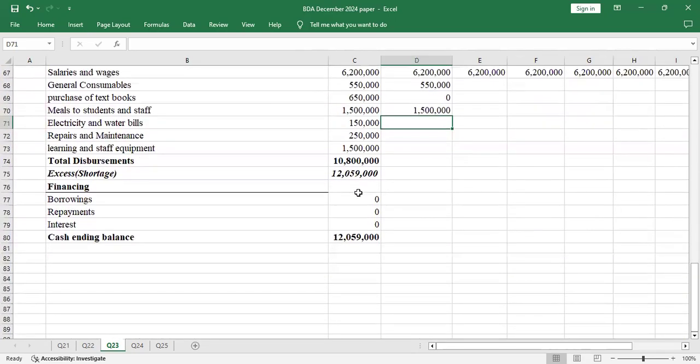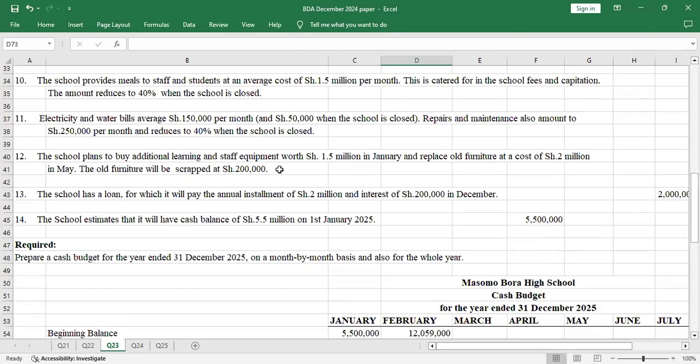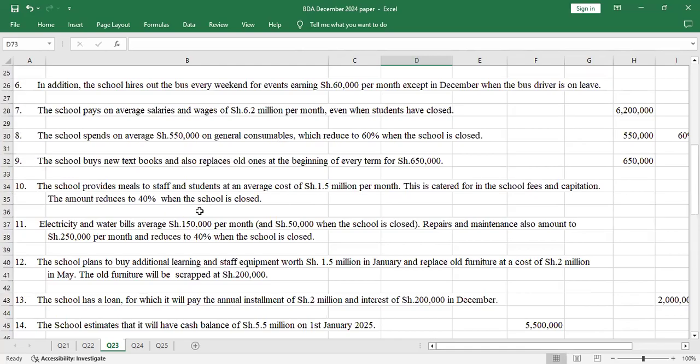So it will still be 150. And repairs and maintenance will also be 250. It also changes when the school is closed, I think. Let me see.